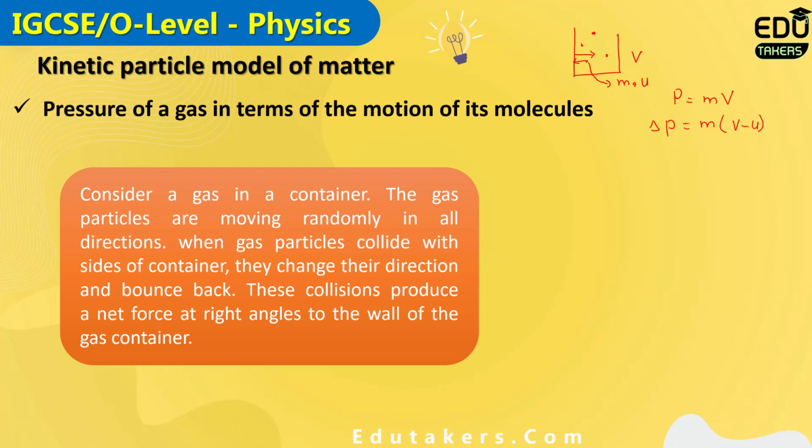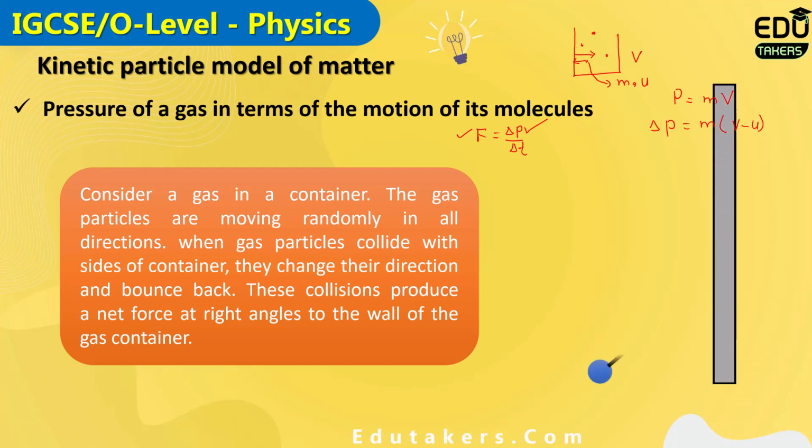According to the formula, F equals delta P over delta T. When there is a change in momentum, there would of course be a force exerted. So there is a net force at right angles to the wall of the gas container.